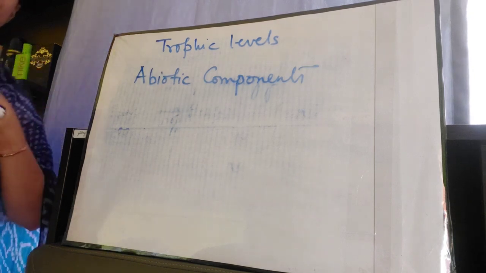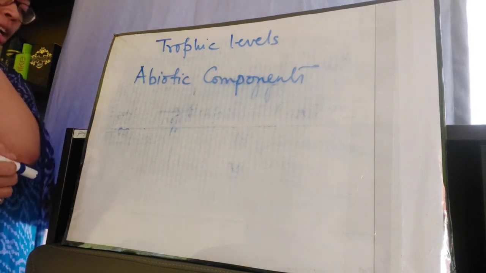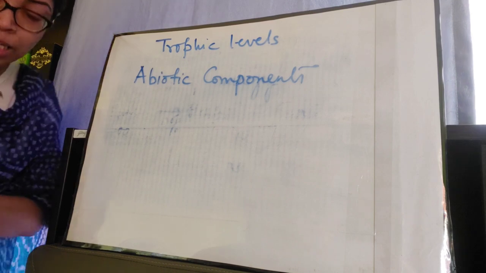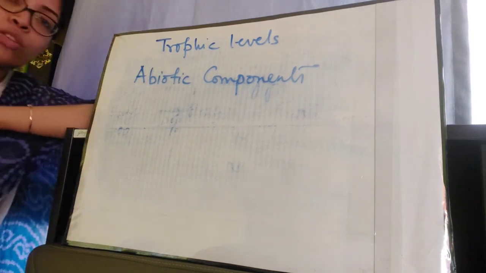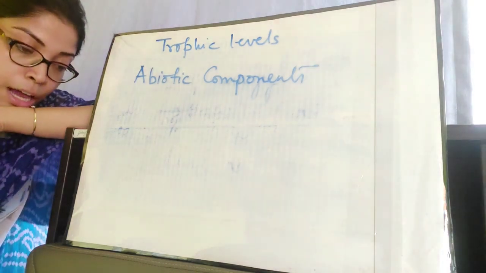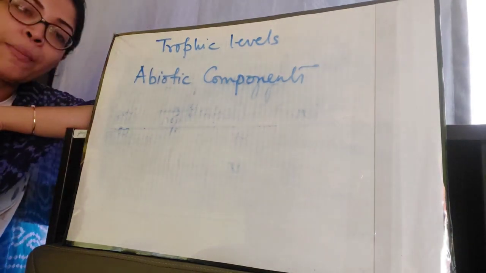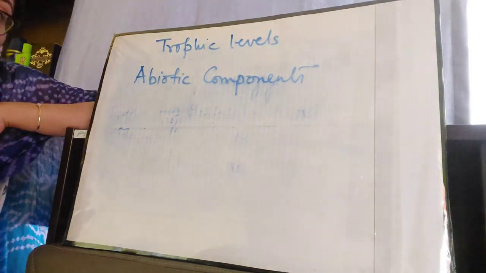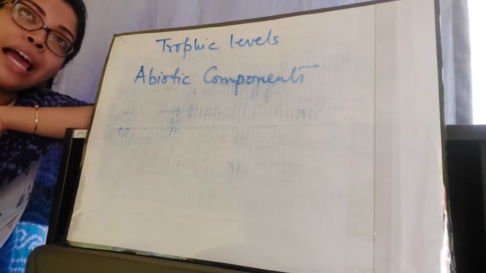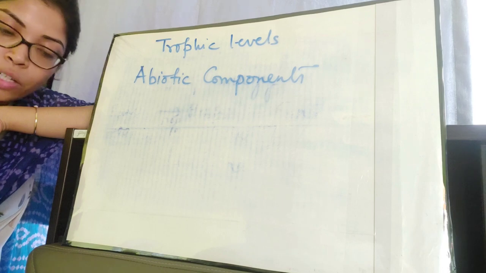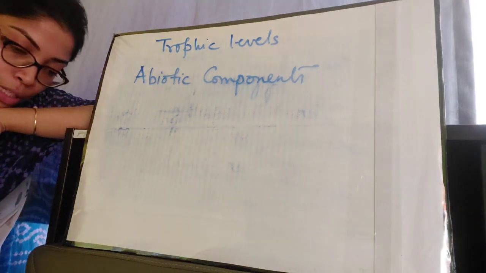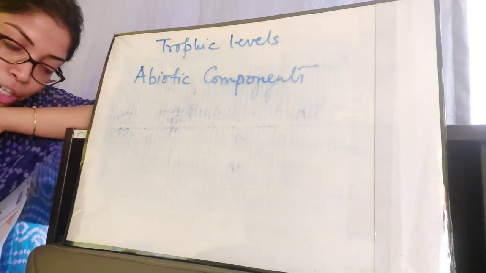Since we talked about the biotic components, which are the producers, consumers and decomposers, and then we talked about the interaction between those biotic components. Now we are going to talk about the different abiotic components and how they affect the lifestyle of the different biotic components. Okay, so let's read. First one is the air.